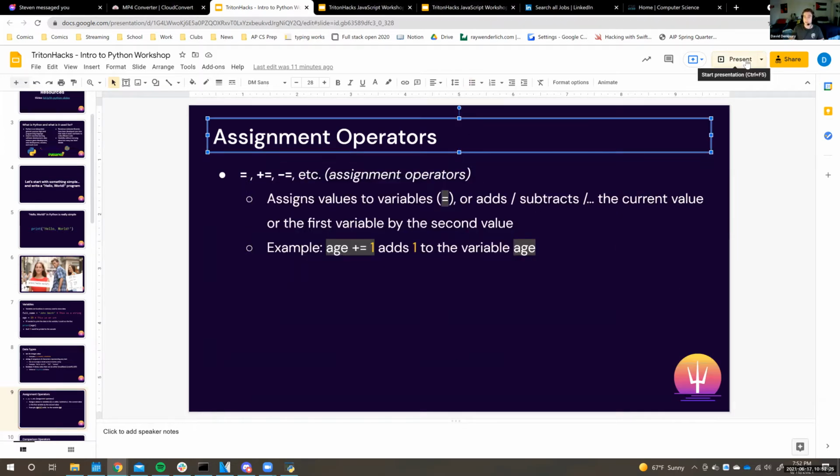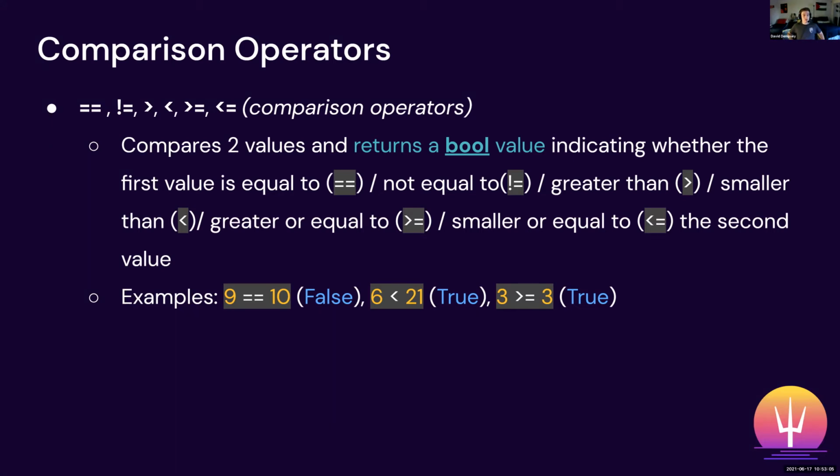So next up, I'm going to cover comparison operators. There's a whole bunch of these comparison operators that you should know. These are a bit more complicated. What they do is they're used for comparing two values. So say, for example, we want to see if two values are equal to one another. Let's say we have our age, which we know has 23 in it. We want to see, okay, is it equal to 23? We could type age equals 23.